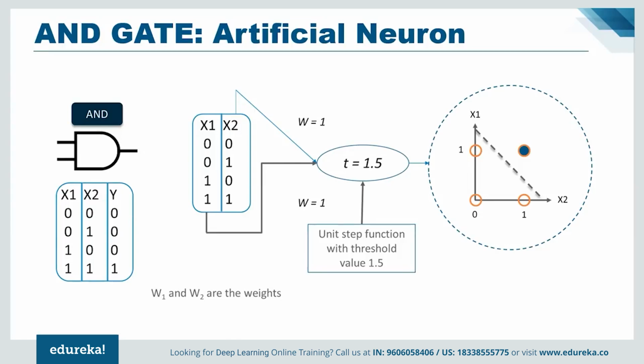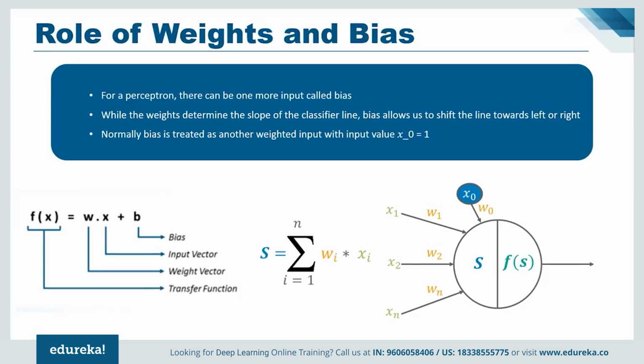So till now you understood that a linear perceptron can be used to classify the input data set into two classes. But how does it actually classify the data? Mathematically, one can represent a perceptron as a function of weights, inputs, and bias. Each input received by the perceptron is weighed based on the amount of its contribution to obtaining the final output. Bias allows us to shift the decision line so that it can best separate the inputs into two classes. Now, enough of this theory, let us look into an example of the perceptron learning algorithm where I will implement the AND gate using a perceptron from scratch.